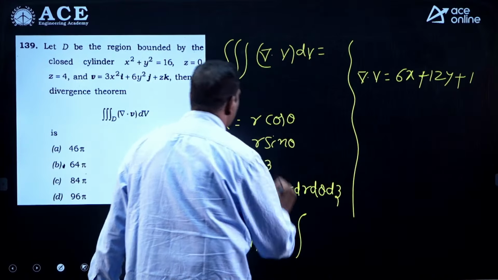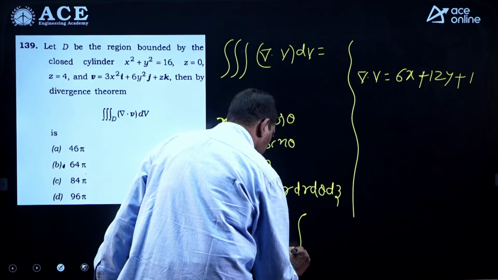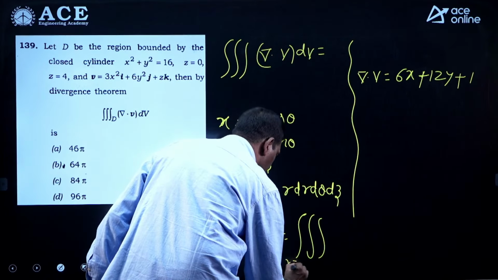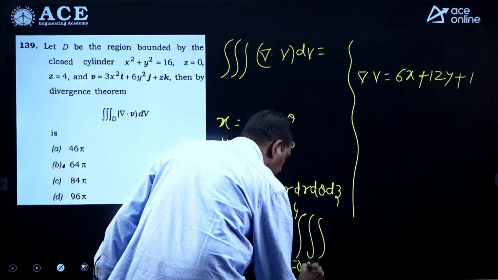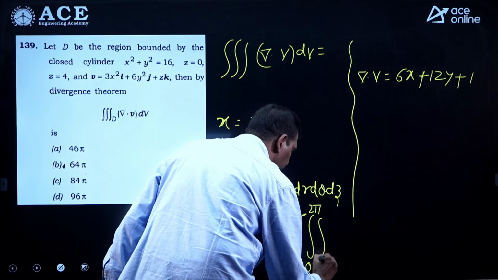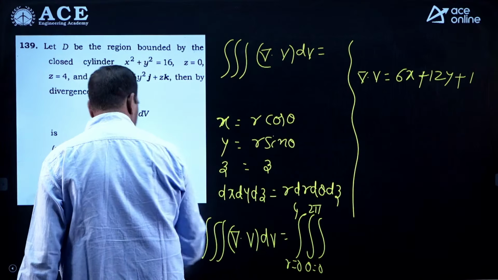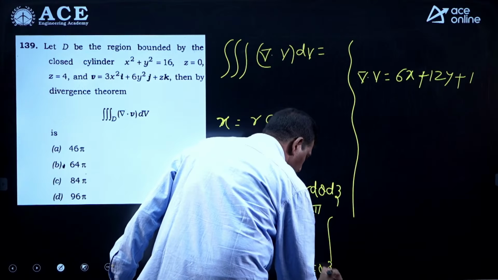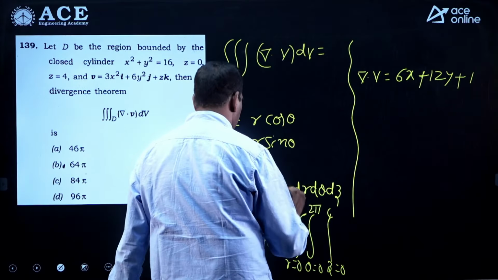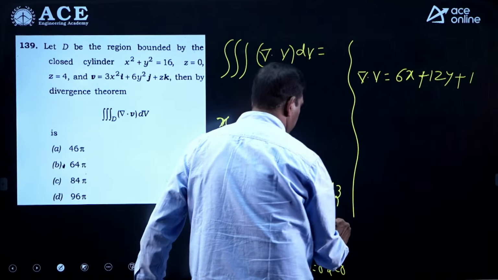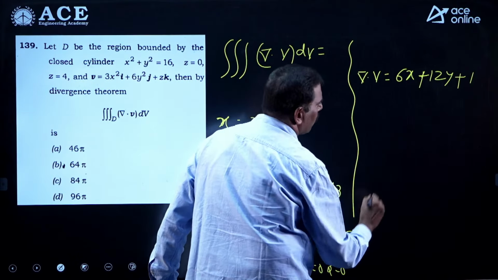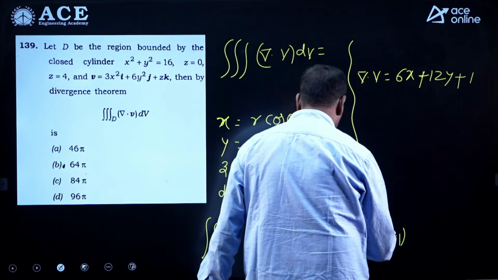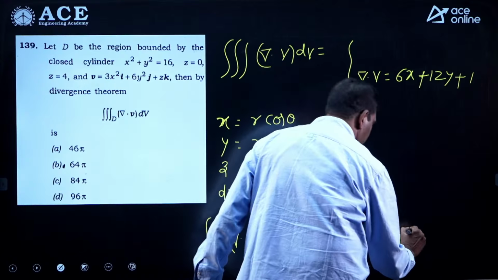So that is nothing but, see, the r, theta limits. R varies from where to where? R is equal to 0 to radius 4 units. Theta, the angle, circular cross section, that is 0 to 2 pi. Next, z varies from where to where? Z is equal to 0 to 4. That is nothing but 6x plus 12y plus 1 dr, see, dx dy dz.